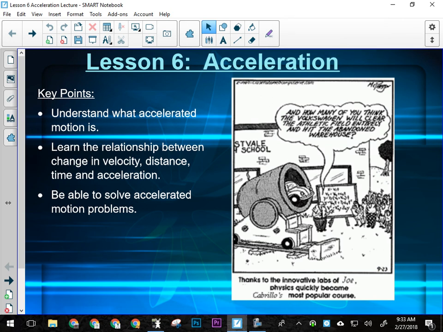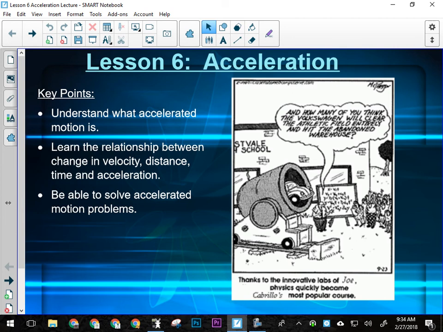All right. So the idea of acceleration should be review because you talked about that in Science 10. Quickly then, acceleration is any change in velocity over time. If our velocity changes, whether it increases or decreases, the object is accelerating. That would also include if the magnitude of the velocity stays the same, but the object changes direction. That is still also an acceleration because velocity is a vector quantity, and any change in any part of velocity still counts as an acceleration, right?